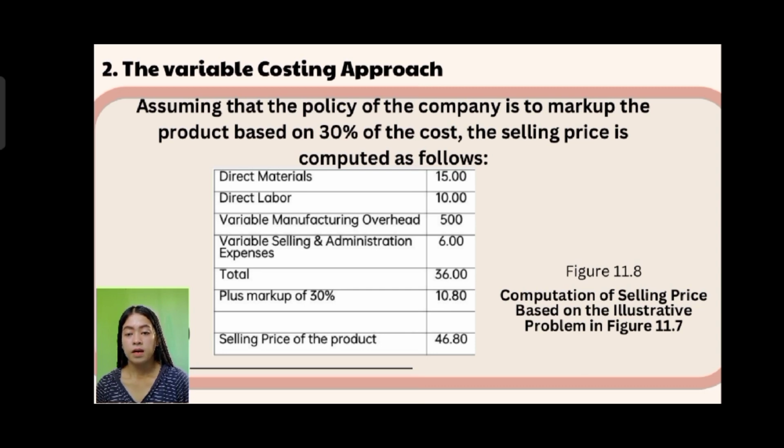The 30% of 36 pesos is 10.80. To get the selling price of the product, you add the total plus the markup of 30%. So that is 46.80 pesos.